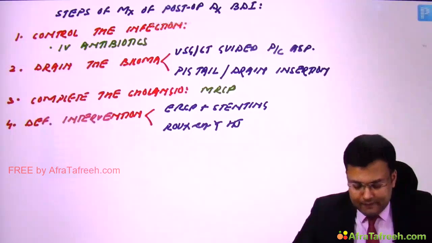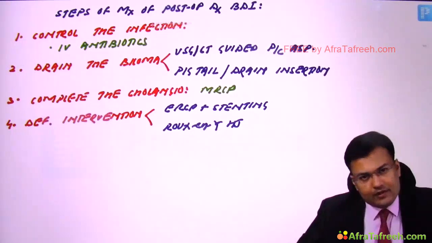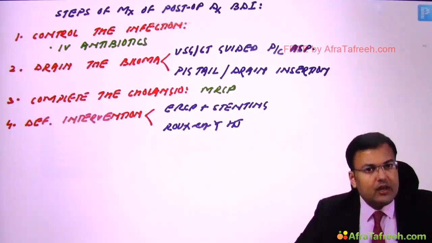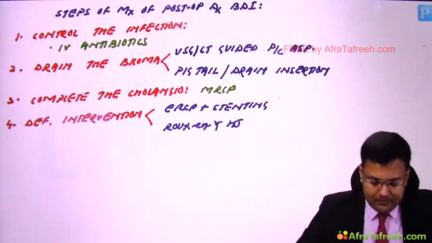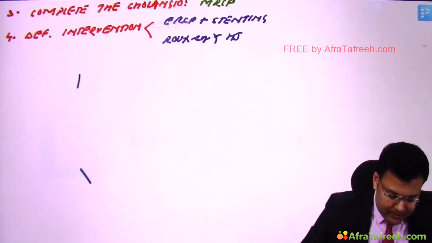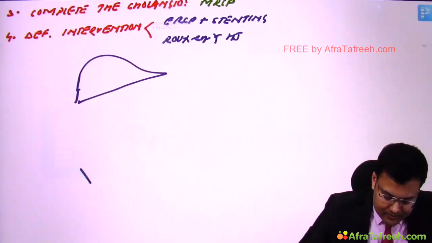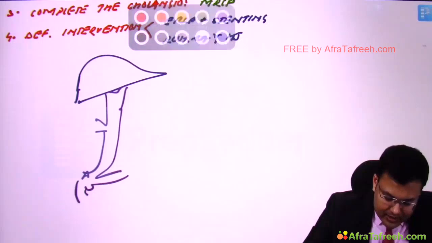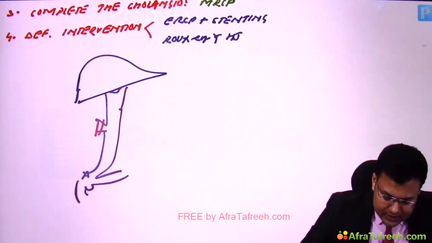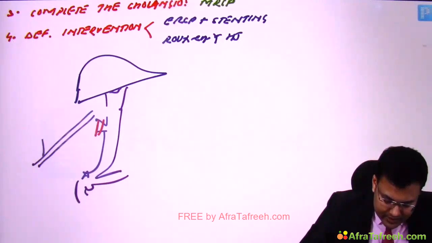Now see, this is the favorite topic of AIIMS people. If you have seen the AIIMS papers from the last 3-4 years, 2 to 3 times this question was asked indirectly. They give a clinical scenario and then they ask the question. Now what's the clinical scenario? A patient of bile duct injury, in whom a drain was inserted. So suppose this is the site of injury and this is the drain, right?